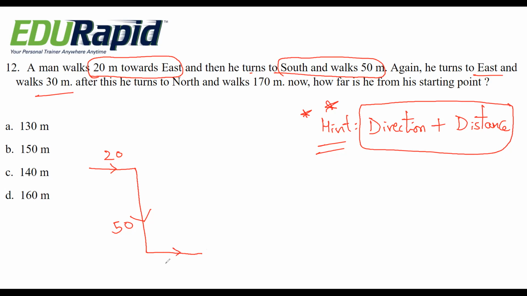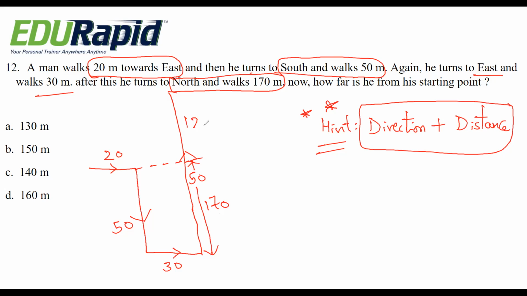After this, he turned north 170 meter. So this becomes 50 and the remaining is 120. So this total is 170.